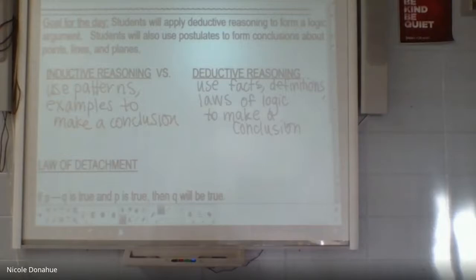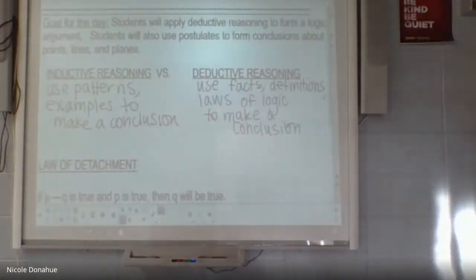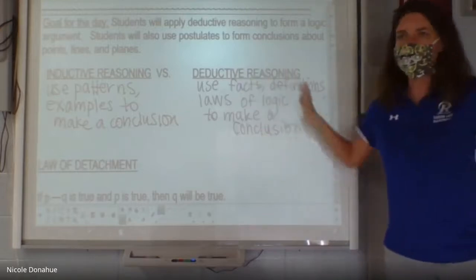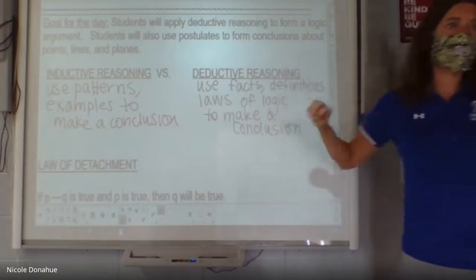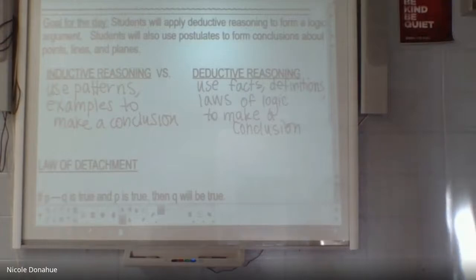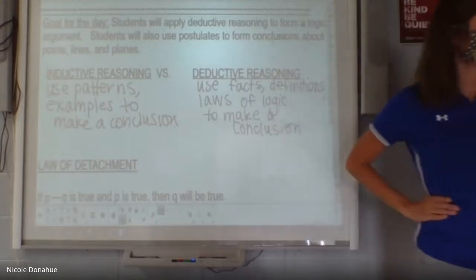So deductive reasoning would be something more like if you were a lawyer and you're trying to prove your case. You can't just say, well, this person has committed crimes before, so I think they're going to commit a crime again. You have to find the facts that show they committed those crimes, and the clues and the evidence that shows that. So deductive reasoning is a lot more firm, and it's definitely for sure. It says we have to do it, we have to do it. Where with a pattern, it could change depending on how it goes.